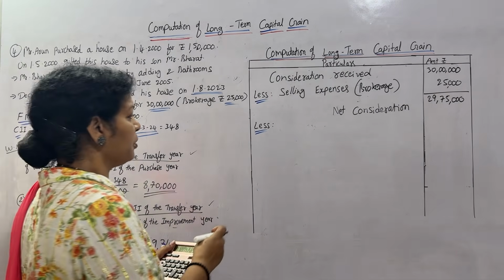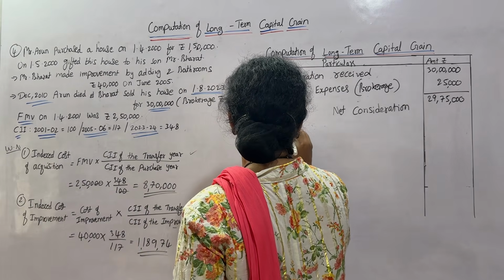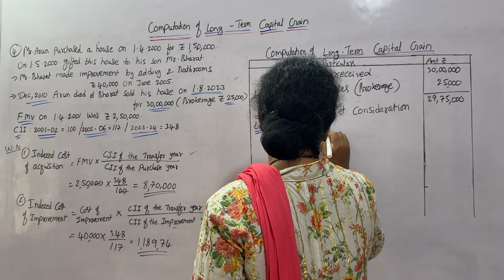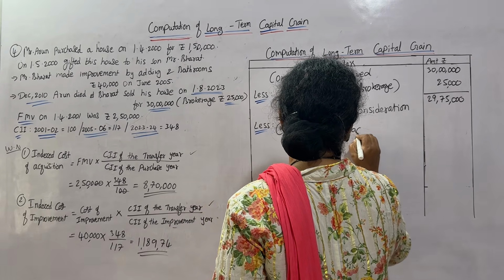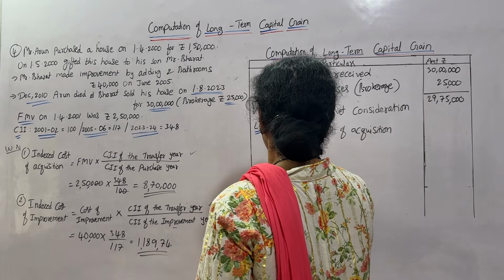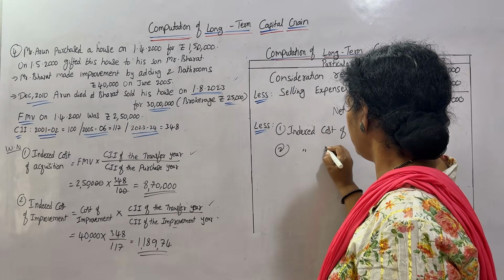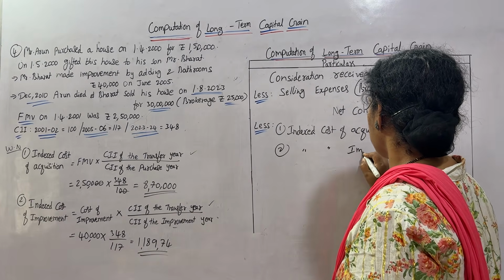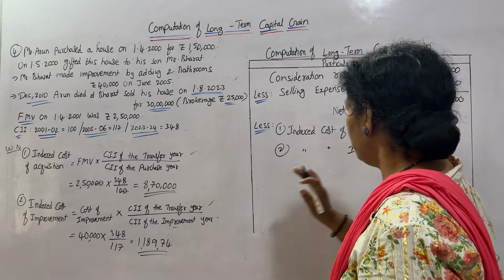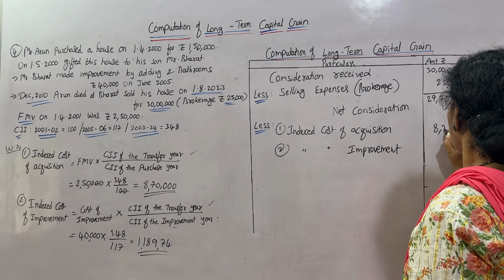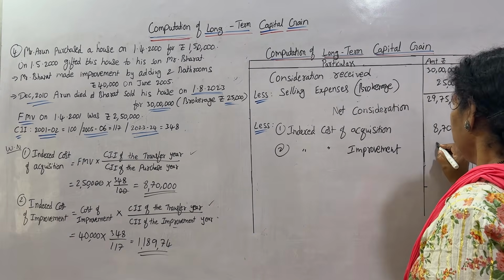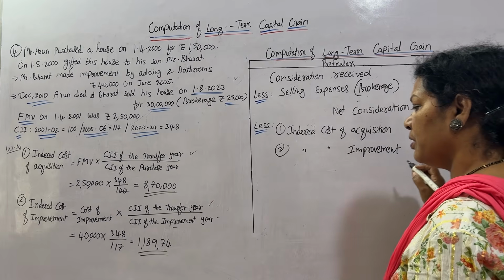First one is indexed cost of acquisition, which is 8,70,000. Second one is indexed cost of improvement, which is 1,18,974.